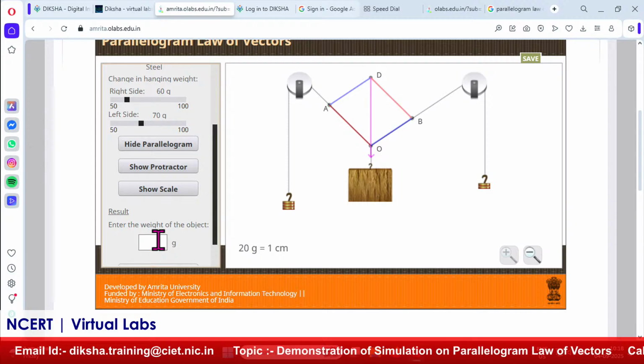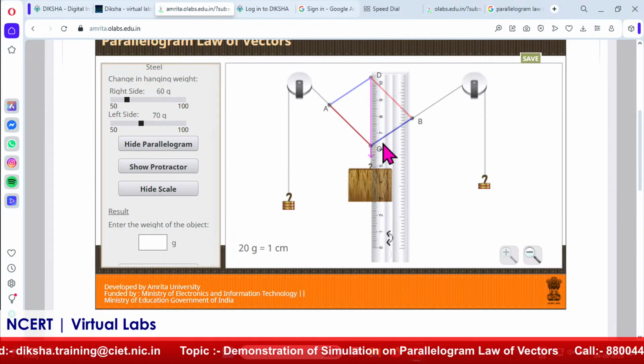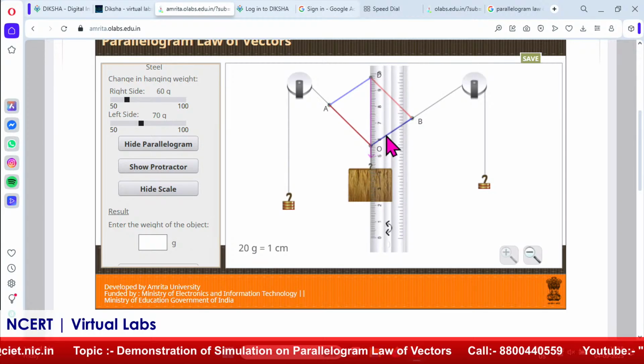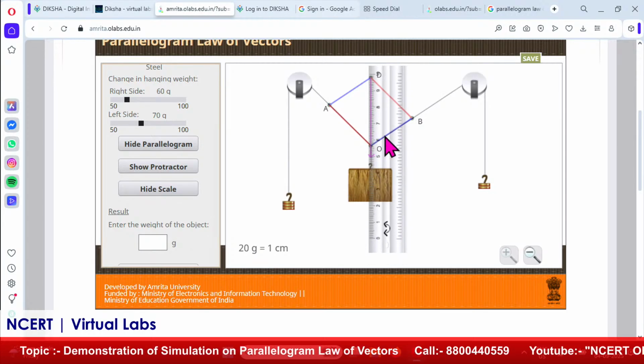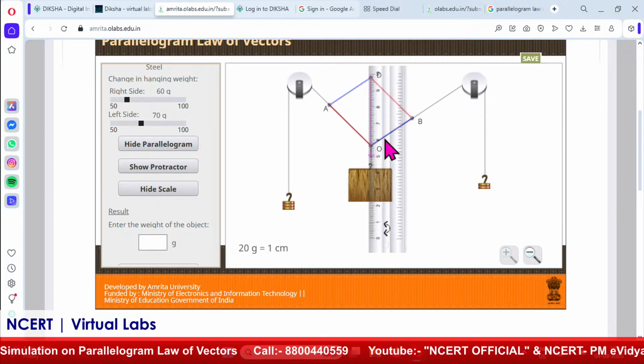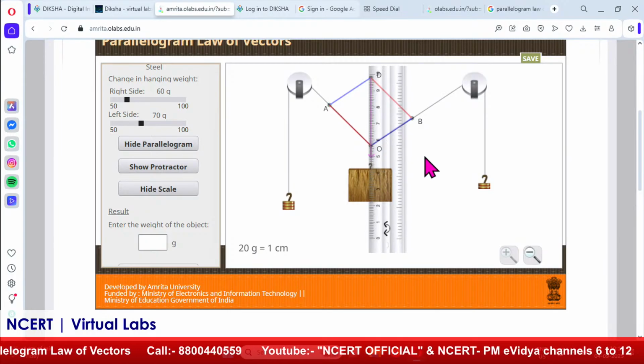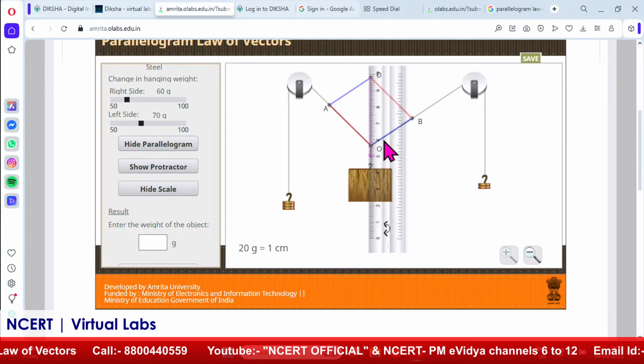So now I will use the scale, and with the help of the scale, I measure this value, because the magnitude I have to measure like this. This is the graphical portion, how we can calculate the resultant value experimentally. I have already mentioned how theoretically, R equals the square root of P square plus Q square plus 2PQ cos theta, and that is the resultant. That is the theoretical part.